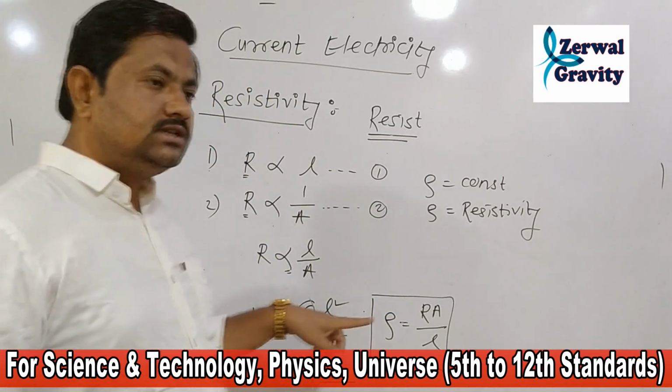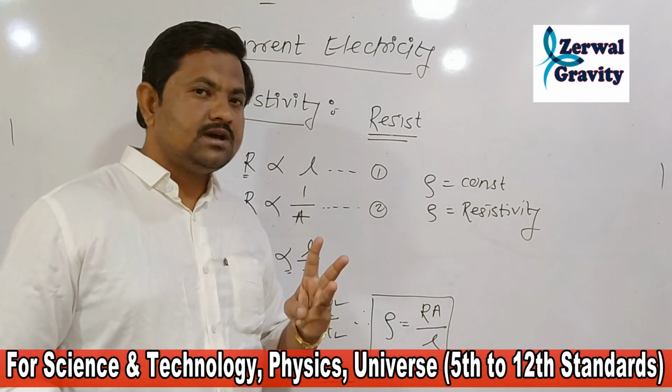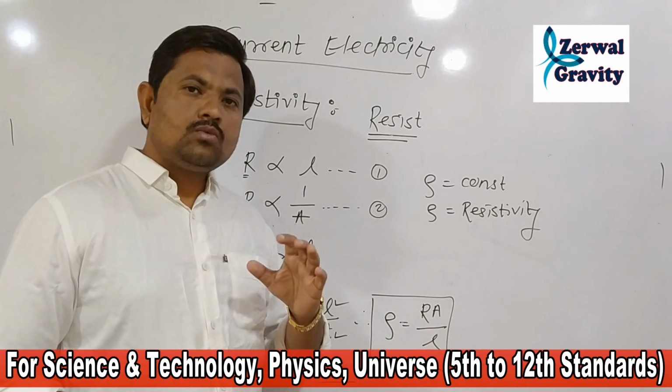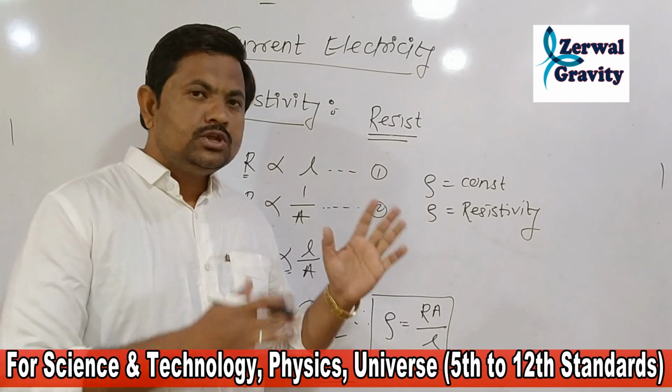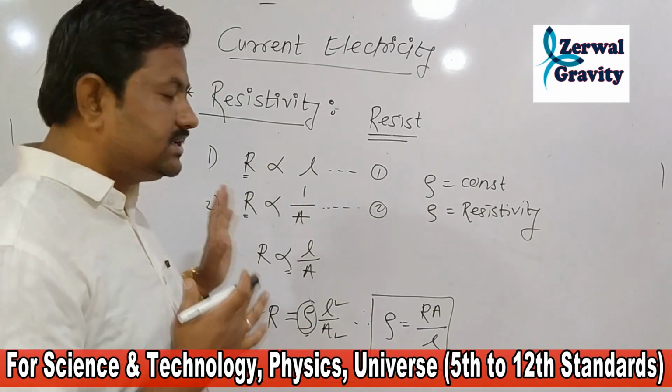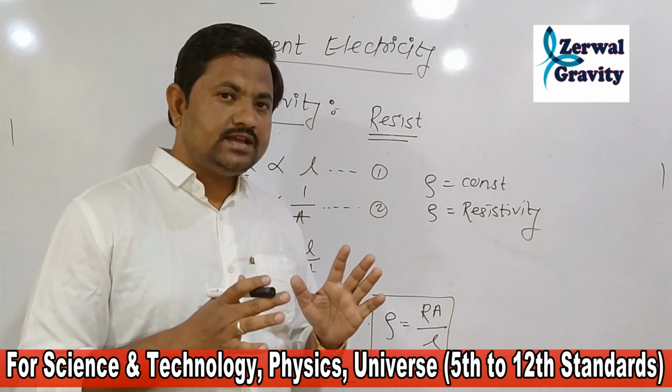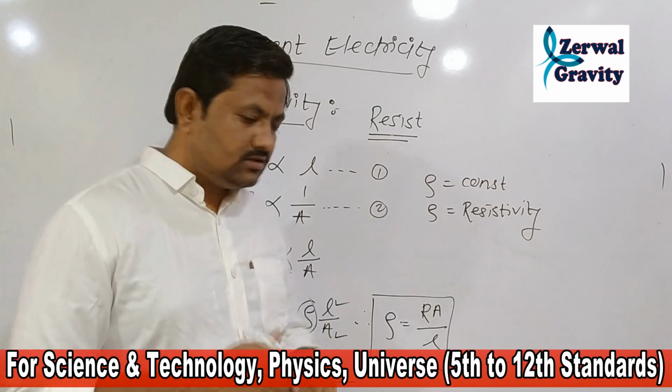This total question is asked in the examination for 3 marks generally. Define or what is resistivity, derive an expression for resistivity. You can answer it step by step like this.